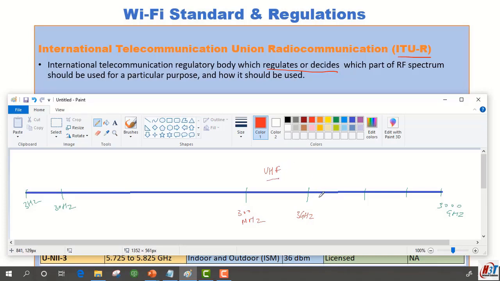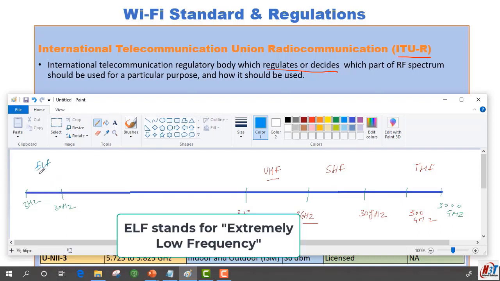The other frequency band, which starts from 3 GHz and goes up to 30 GHz, is known as SHF, which stands for super high frequency. This last band is known as THF, which stands for tremendously high frequency, and starts from 300 GHz and goes up to 3000 GHz. Now these frequency ranges have their particular purposes.